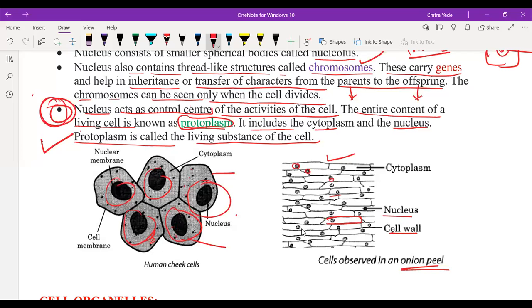Everyone, again take a screenshot of that diagram. Done, beta? Sir, your voice is breaking a little and the screen is blank. Still blank? Sir, it is all green color. Okay, wait a second. And now? Now it's clear. So just take a screenshot of that diagram. Done, beta? Yes, sir, done.